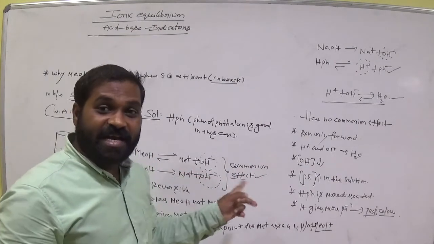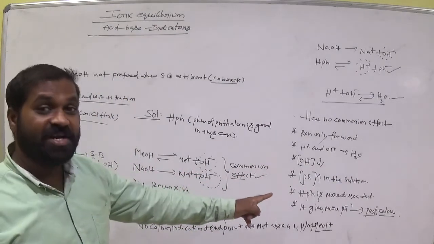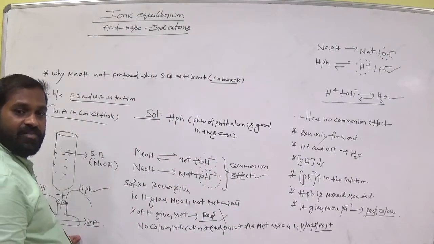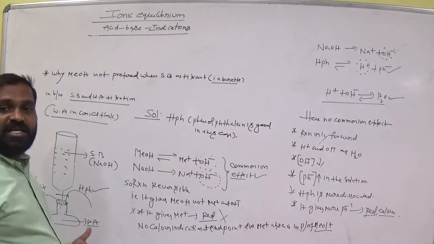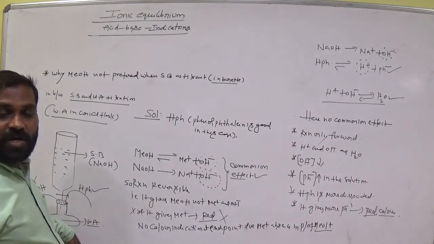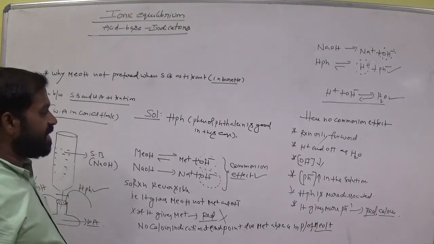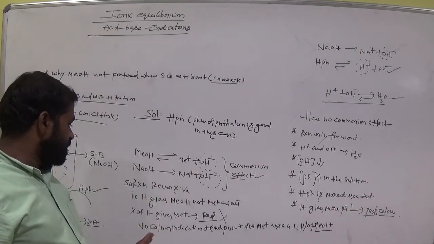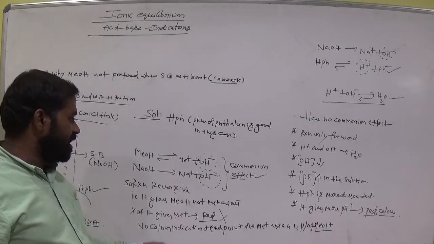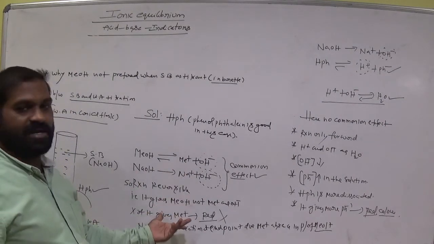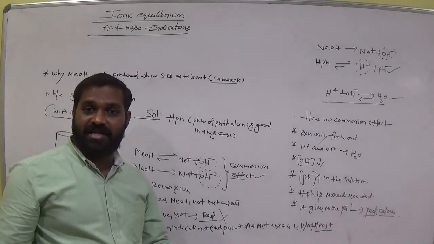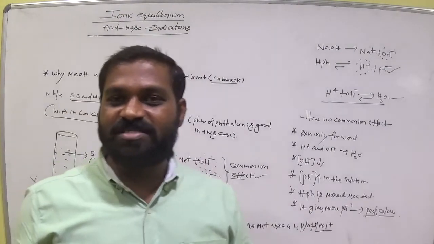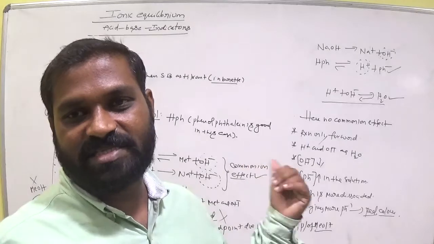Okay. So now which indicator is better? Phenolphthalein indicator is better. Why? Because at the end point it shows red color. We can easily stop the titration by identification of red color in the conical flask. Suppose methyl orange indicator is used here. Due to the common ion effect, it becomes reversible. No color indication due to the absence of Me plus here. Then how can we stop the titration? It is impossible. Okay. So these are the Ostwald concept for a basic indicator and acidic indicator.